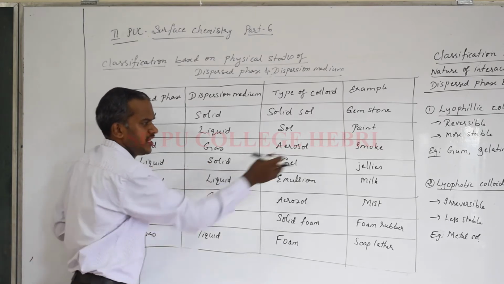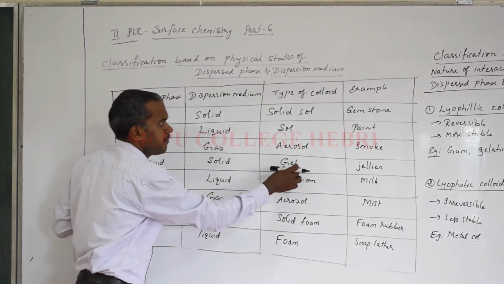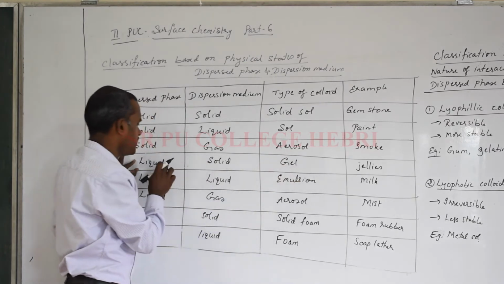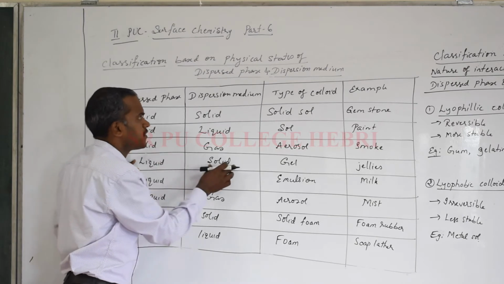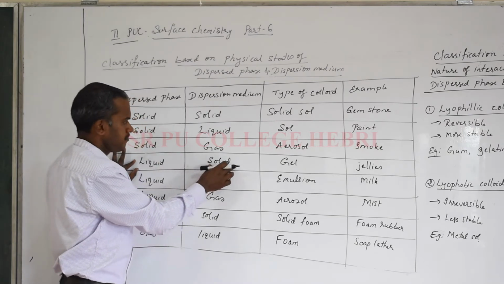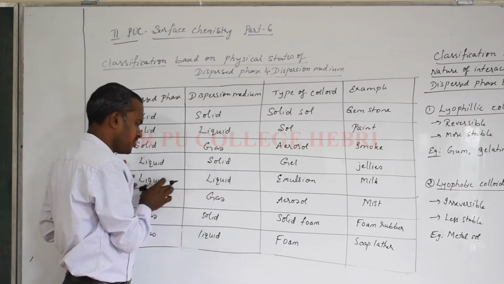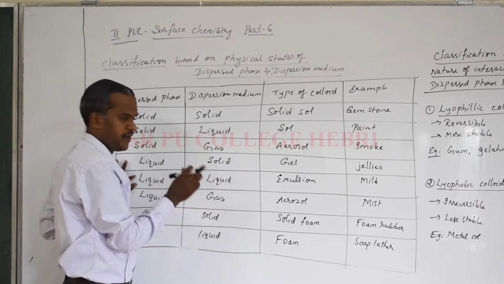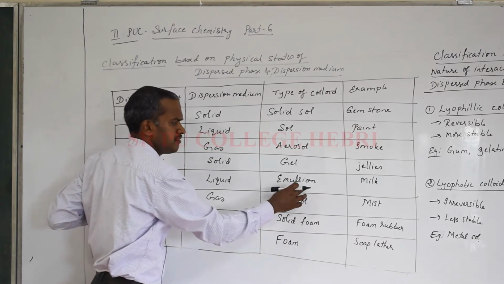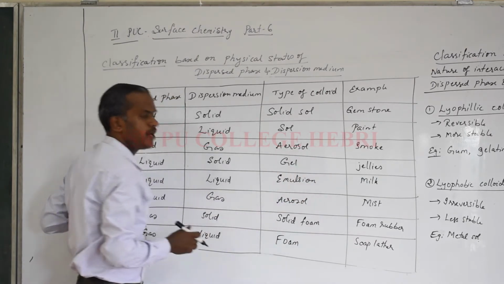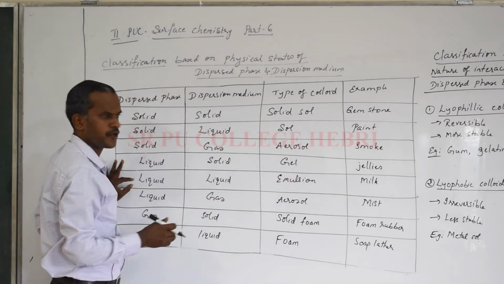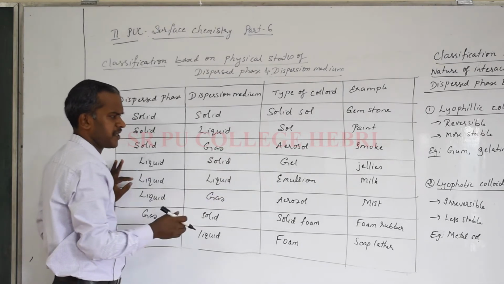Now to go to the next one, if liquid is present in a solid medium, cheese and jellies are examples. That type of colloid we call a gel, where the dispersed phase is a liquid and the dispersion medium is a solid. Next, if liquid is present in a liquid medium, both the dispersed phase and dispersion medium being liquid, then it is called an emulsion, which you studied before also. Milk is a well-known example of an emulsion. Many creams you can say are in the same category.